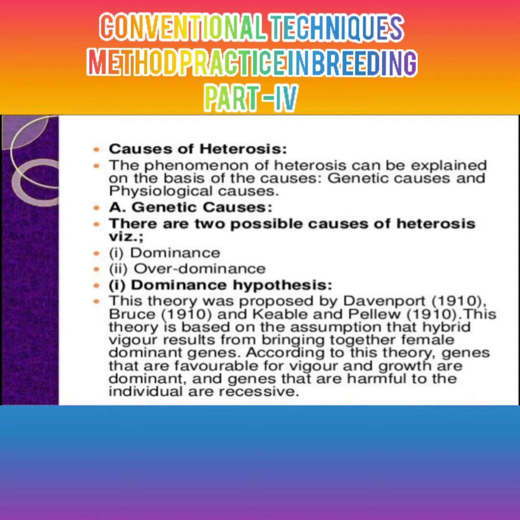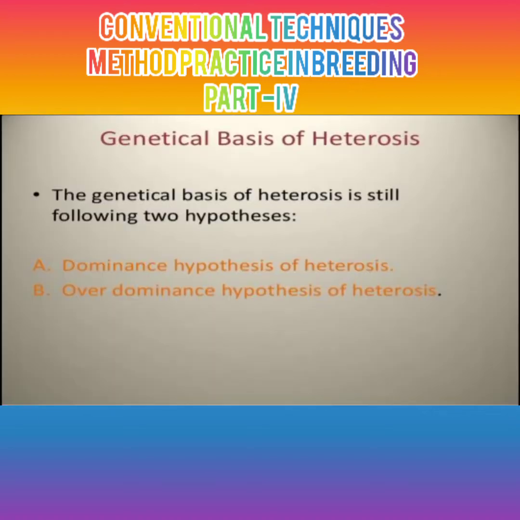This theory is based on the assumption that hybrid vigor results from bringing together dominant genes. According to this theory, the genes favorable for growth and vigor are dominant, and the genes harmful for the individual are recessive.